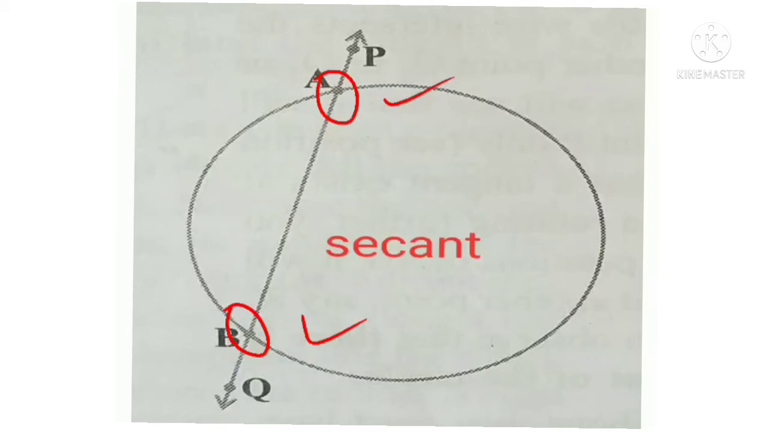A chord is two points on the circle. This is the chord. So a chord is the line segment joining two points on the circle. But this one, the two points intersect the circle.